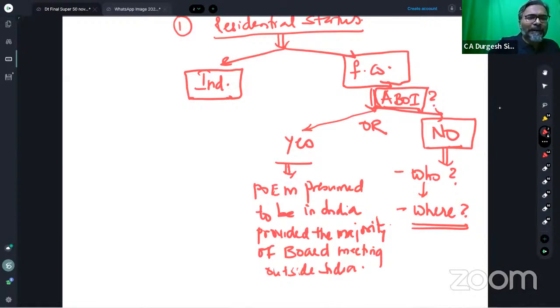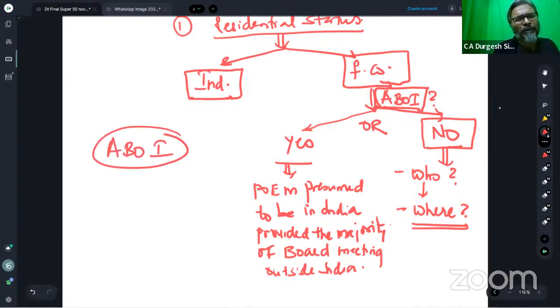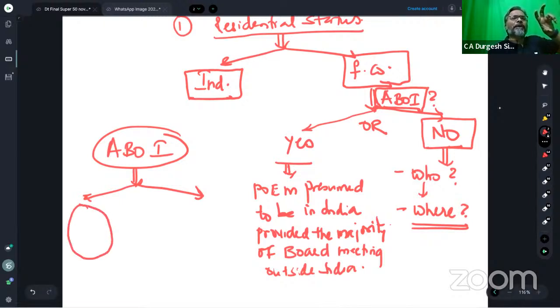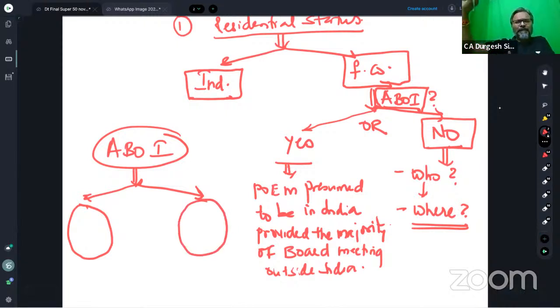Now, those who say, sir, what is this active business outside India test? So we all know active business outside India test, students, has got two elements. And what are the two elements? First is that the passive income of that foreign company should not be more than 50% of its total income. And the second one is that the passive income of that foreign company.